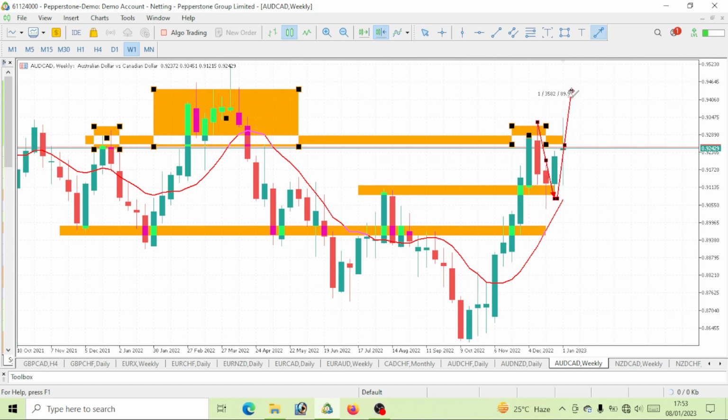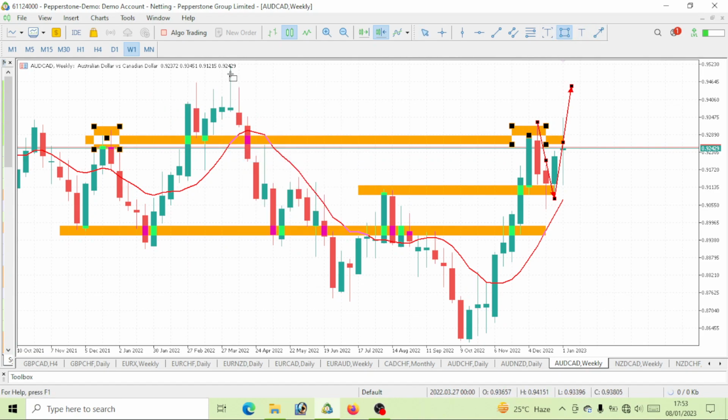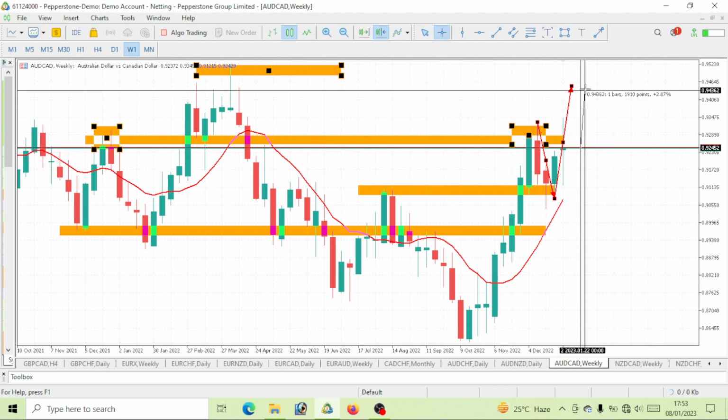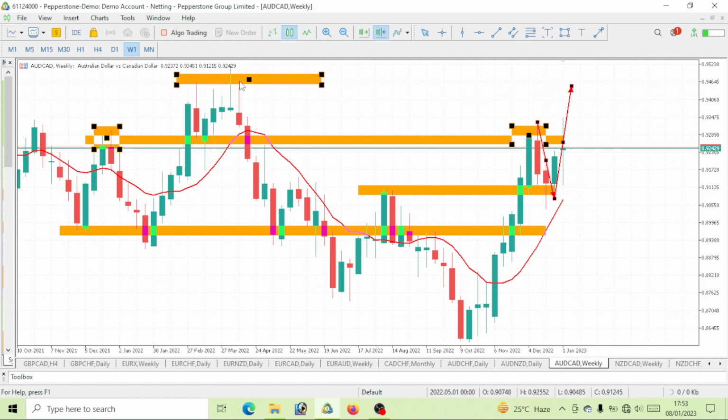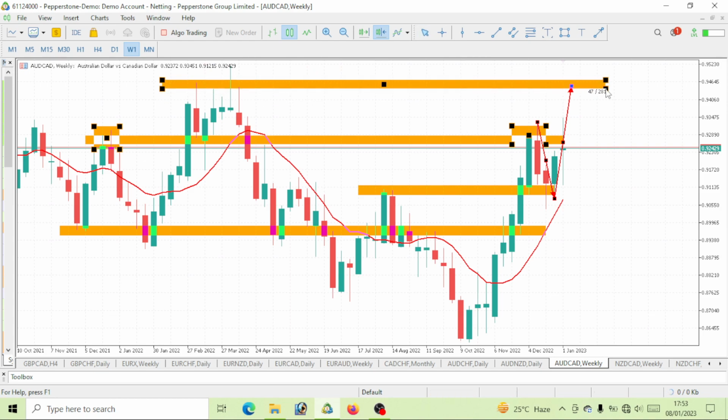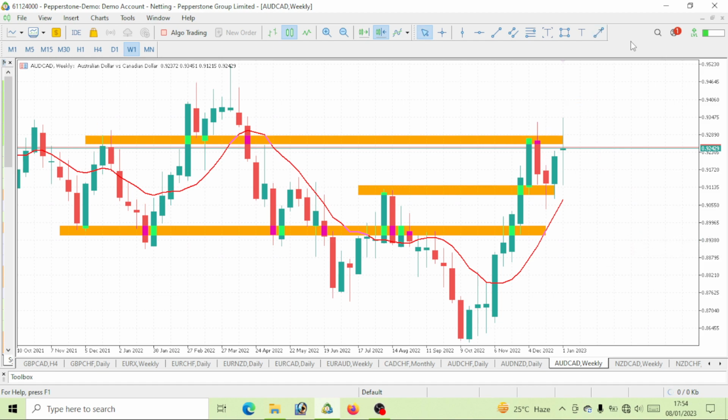In case price will give us a massive bullish move, then we need to see it take out this ice here. That should give us at least 150 pips. So if price will come to take out this ice, that means we should have maybe 150 pips. Once it takes out this ice, then we'll start having that drop. So on AUD CAD, we should still expect a bullish move to be made before we start watching out for a drop on AUD CAD.